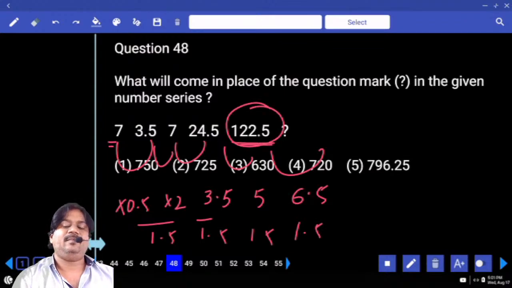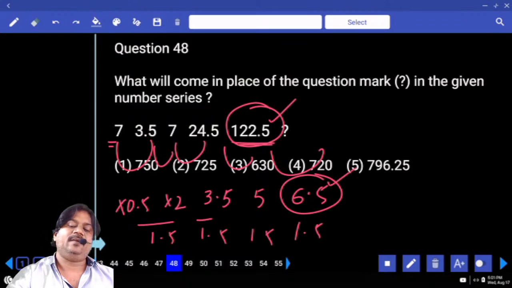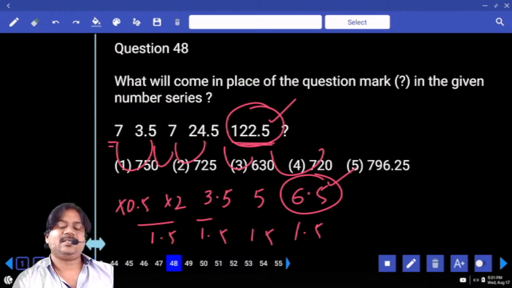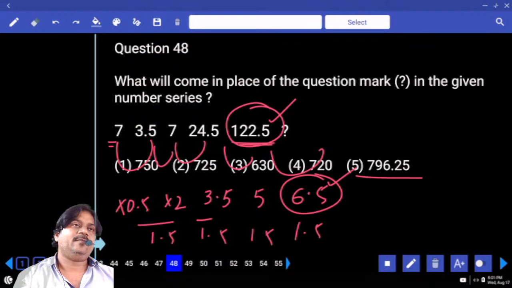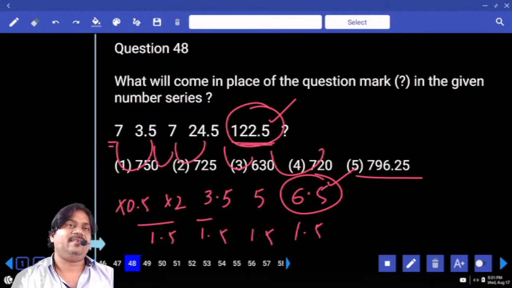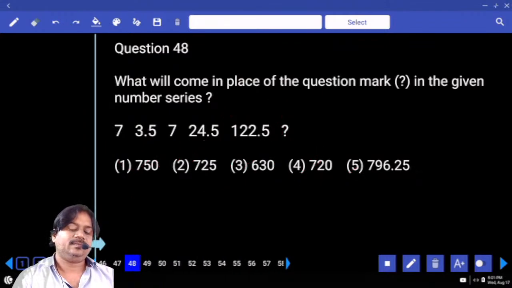122.5 is a decimal number multiplied by a decimal number, and the last digit is 5. So 5 multiplication, so clearly the last digit must be a decimal followed by a 2 digit number, yes or no? So how many options does it consist of? Only one, because 5 into 5 should definitely give us a decimal number, right.